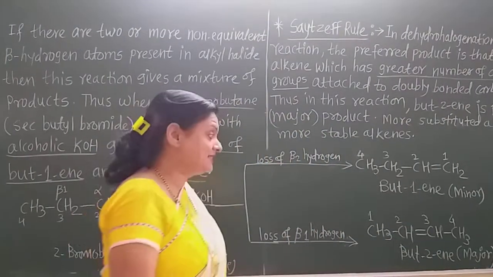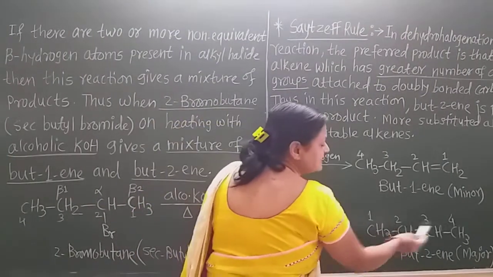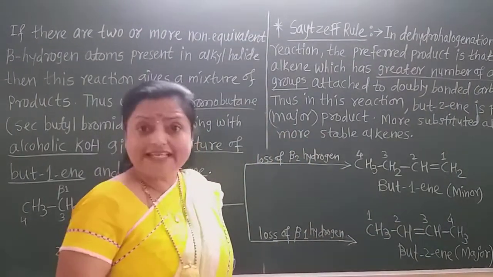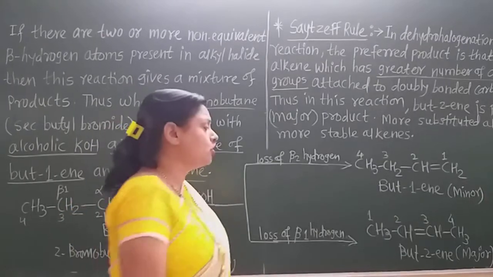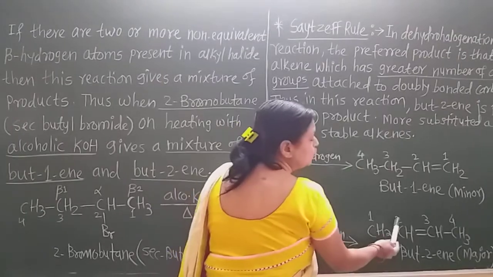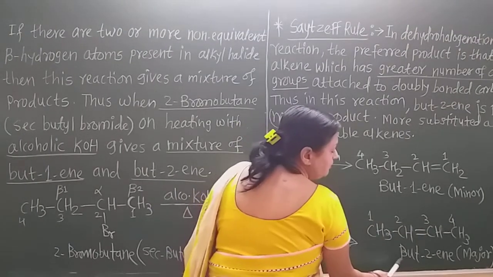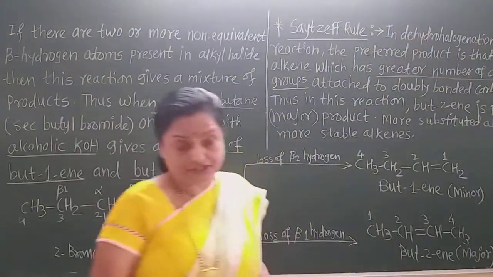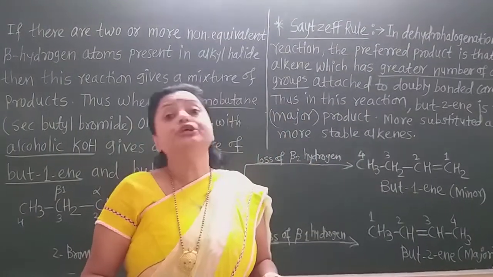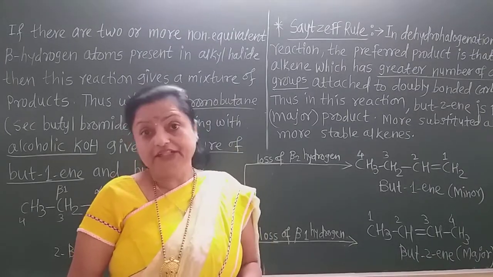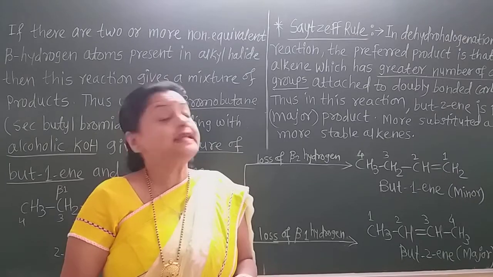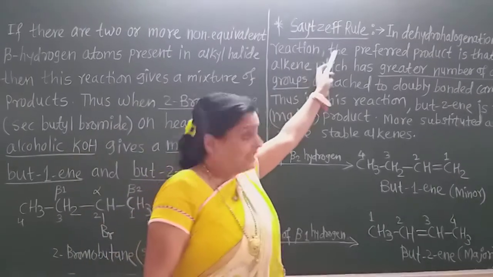Now in this, we can give the numbering from this side or this side, because the double bond is on the second carbon from both sides. So if we give the numbering as 1, 2, 3, 4, then it is but-2-ene, and this is the major product, students. That is due to the Saytzeff rule. In the 11th standard, we learned the Saytzeff rule. What is that? The Saytzeff rule is in